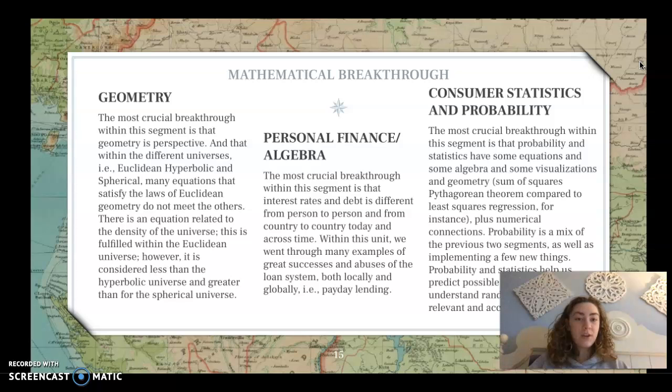visualizations and geometry, sum of squares, Pythagorean theorem, compared to least squares regressions, for instance, plus numerical connections. Probability is a mix of the two previous segments as well as implementing a few new things. Probability and statistics help us predict possible outcomes and understand random testings to get relevant and accurate data.